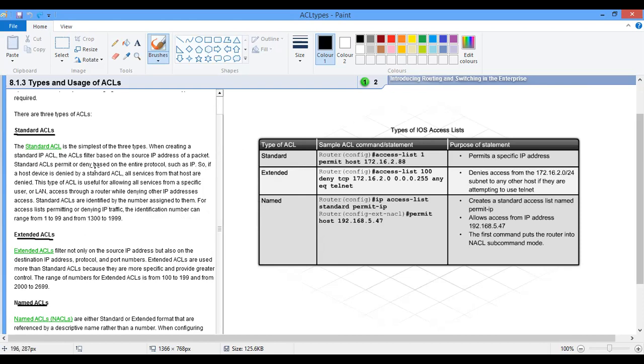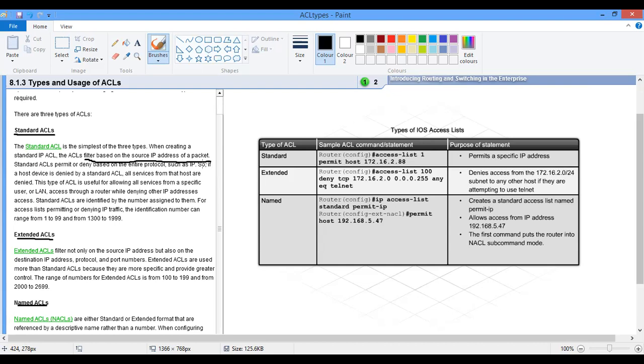Okay, so I was saying before that standard ACL is based on source IP address. We use it to filter only the source IP address, and all the services from the source IP address.